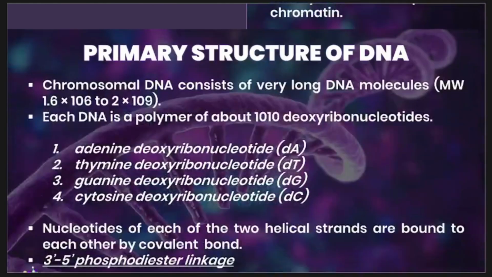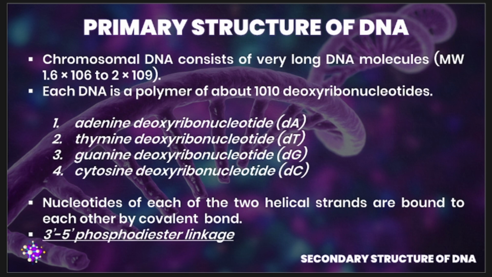Now, let's go to the primary structure of your DNA. From the word itself, when we're talking about the primary structure, we're talking about the linear sequence. So basically, it's your 3 prime to 5 prime.